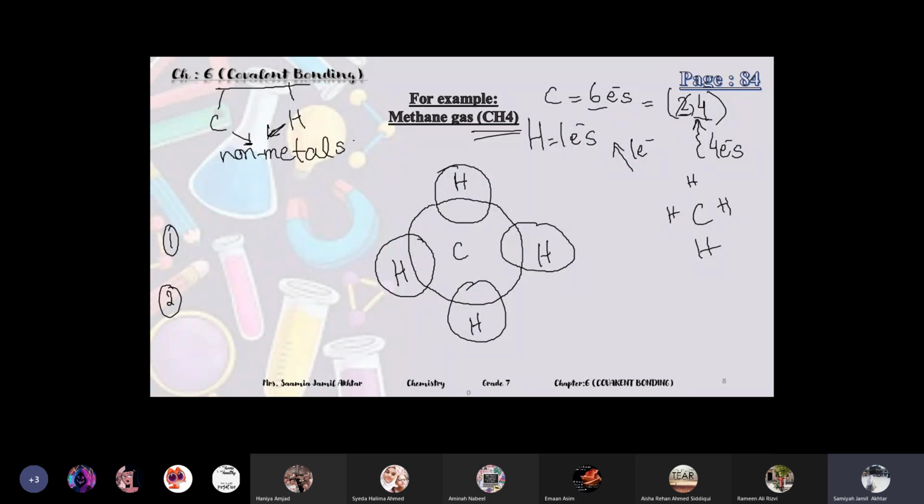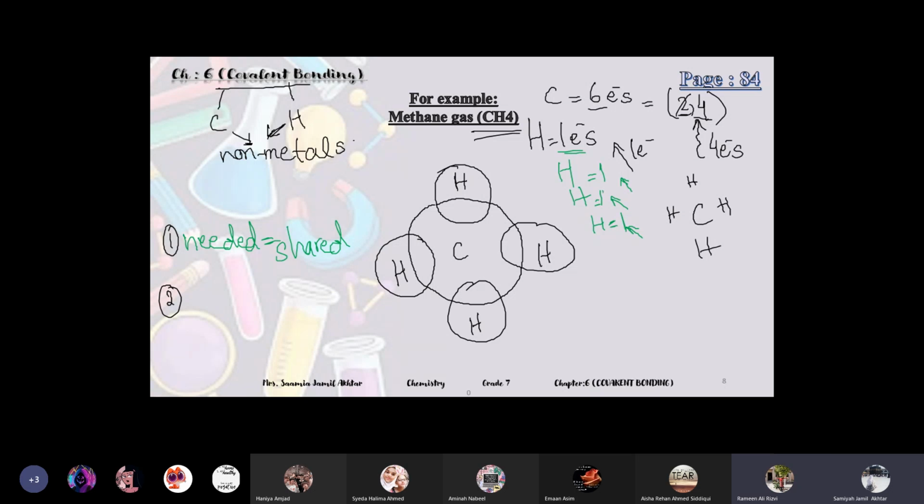So keep these 2 points in mind and see. The first point, the electrons needed is equal to shared. Okay, so see each hydrogen, how many electrons does each hydrogen need to get completed? There are 4 hydrogens, all of them are having 1 electron. So how many electrons does each hydrogen need? 1.